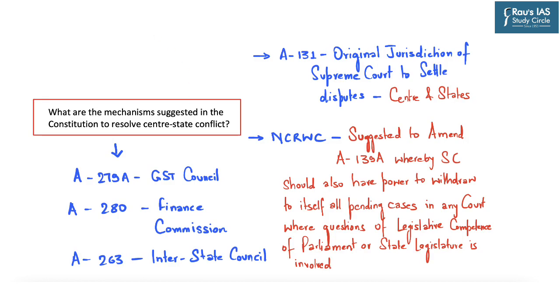Now after the fourth question, let's come to our fifth question. It says, what are the mechanisms suggested in the constitution to resolve center-state conflict? Now this provision is regarding that article where the Chief Minister of Telangana has suggested an extreme position to rewrite the constitution. Nevertheless, the constitution still provides for certain important provisions to settle disputes between center and states. And here the most important provision is Article 131, which mentions the original jurisdiction of the Supreme Court to settle disputes between center and states.